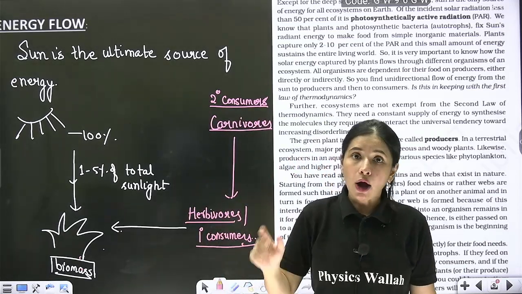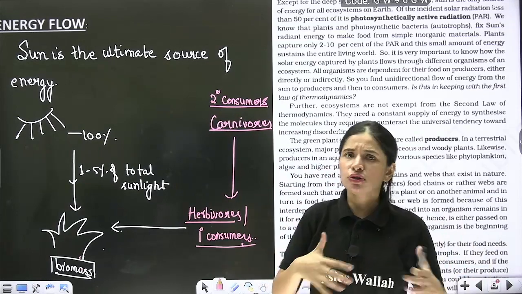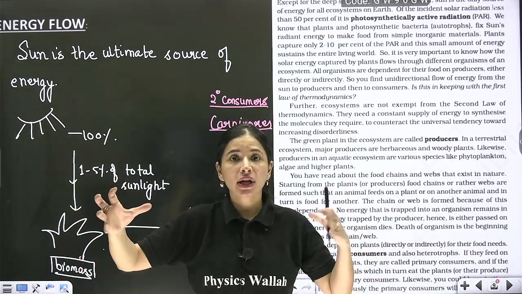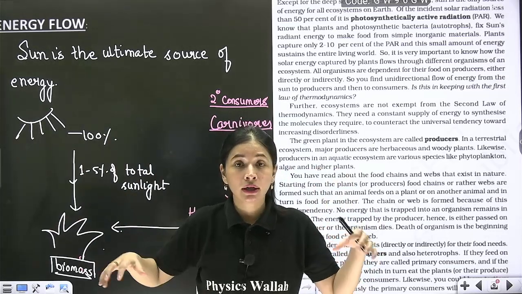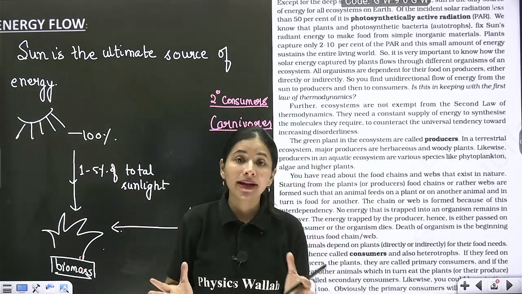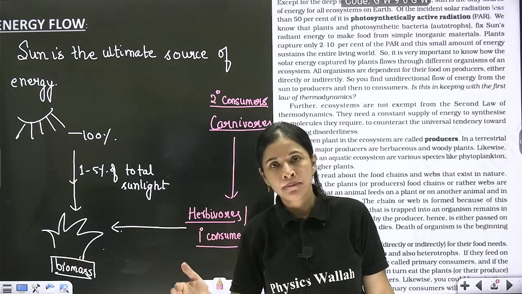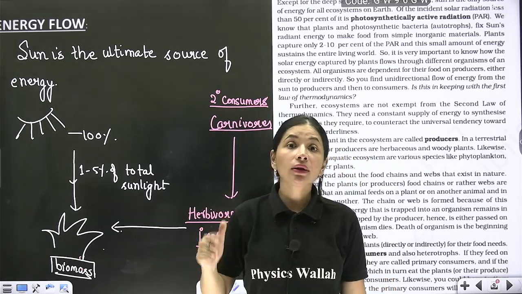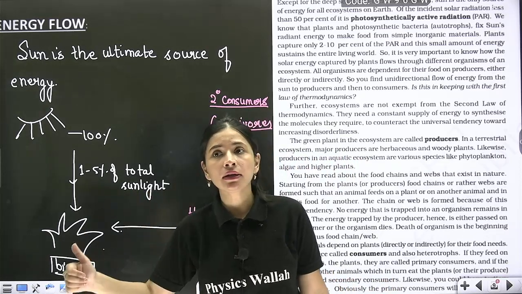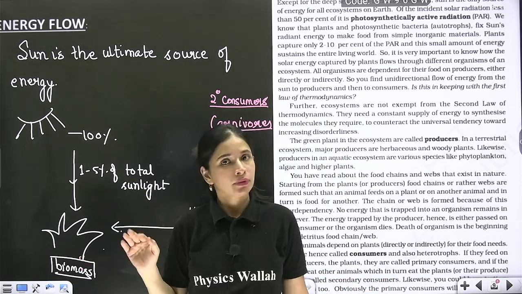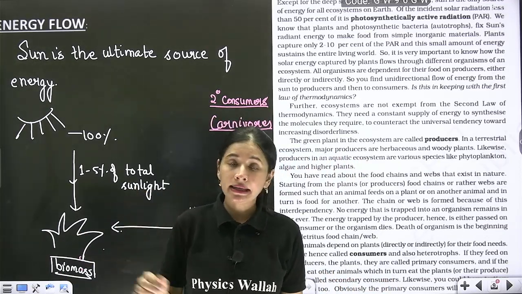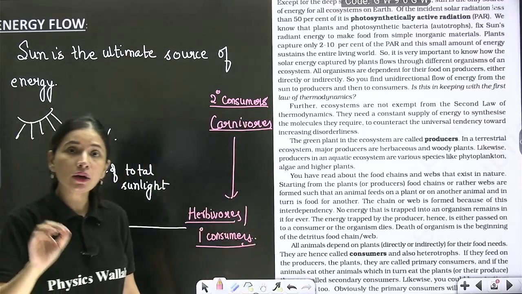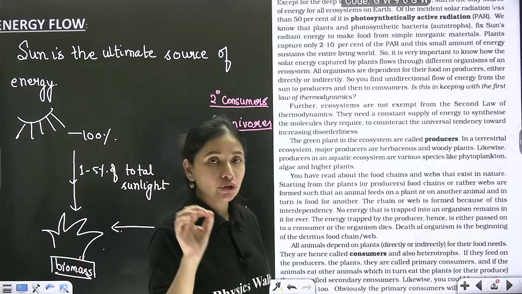However, in nature, there is no concept of simple food chain. Rather, different food chains, they club with each other to form a complex web-like structure called as food web, where one organism can occupy more than one trophic level. Got my point? It is very clearly said that energy flow follows both the laws of thermodynamics, first law as